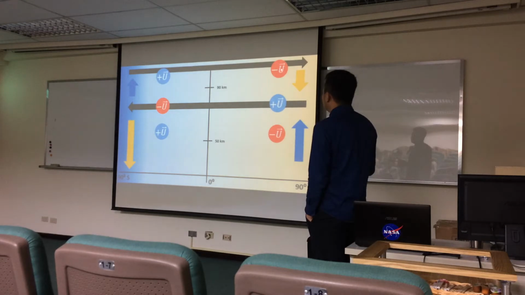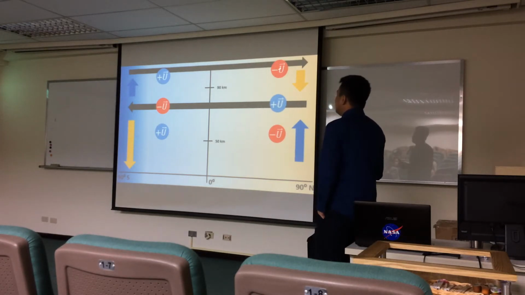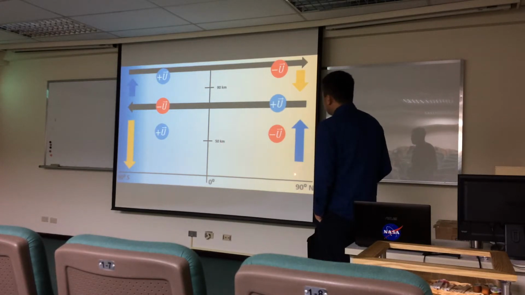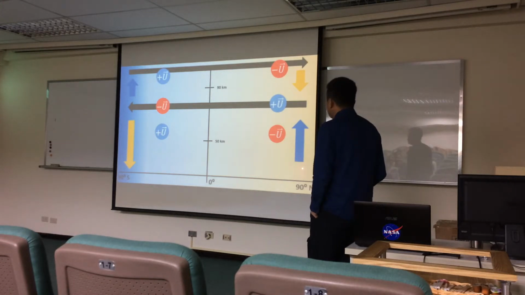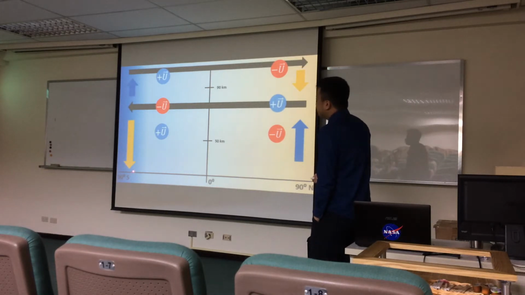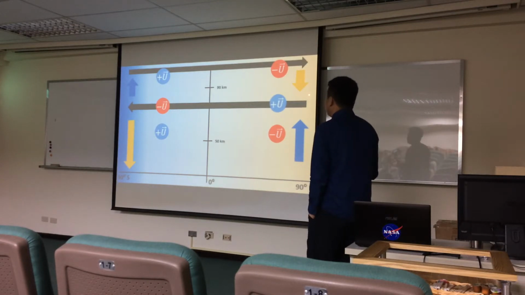And in the lower thermosphere, this one is actually a more recent discovery, there's also an opposite wind pattern, so it's easterly here and westerly there. So this is the equator. And then the circulation that happens in winter, from the stratosphere to the mesosphere, is an upwelling in the summer hemisphere, going from summer to winter, and then downwelling here. Above that, again newly discovered, a winter to summer circulation.